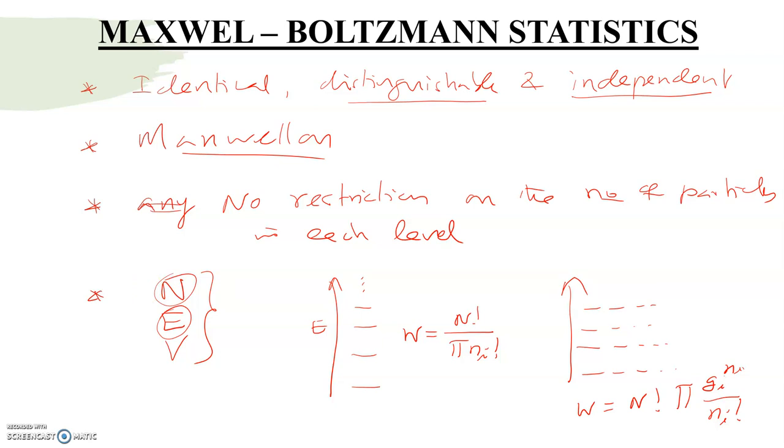Now, how do we get the most probable macro state using the general formula? Participants, I am not going to give you the complete derivation steps, only the ideas and the final results. If you start with W equals N factorial by the product of Ni factorial, take the logarithm, then apply Stirling's formula, then differentiate ln W with respect to Ni and put the value equal to 0.